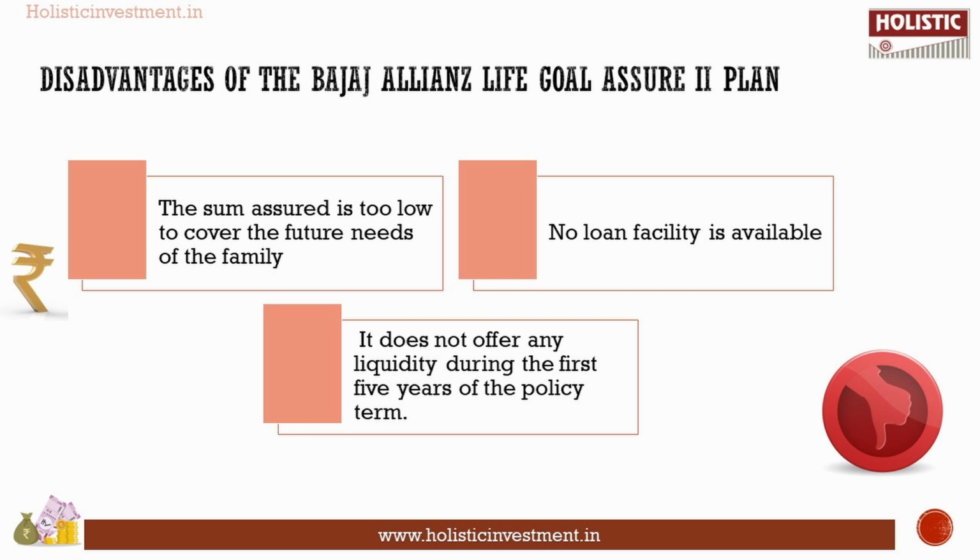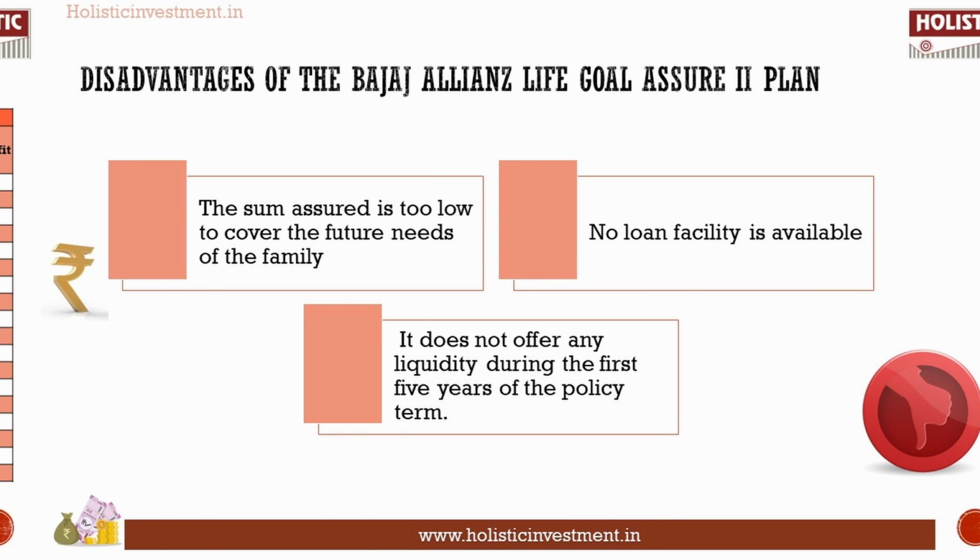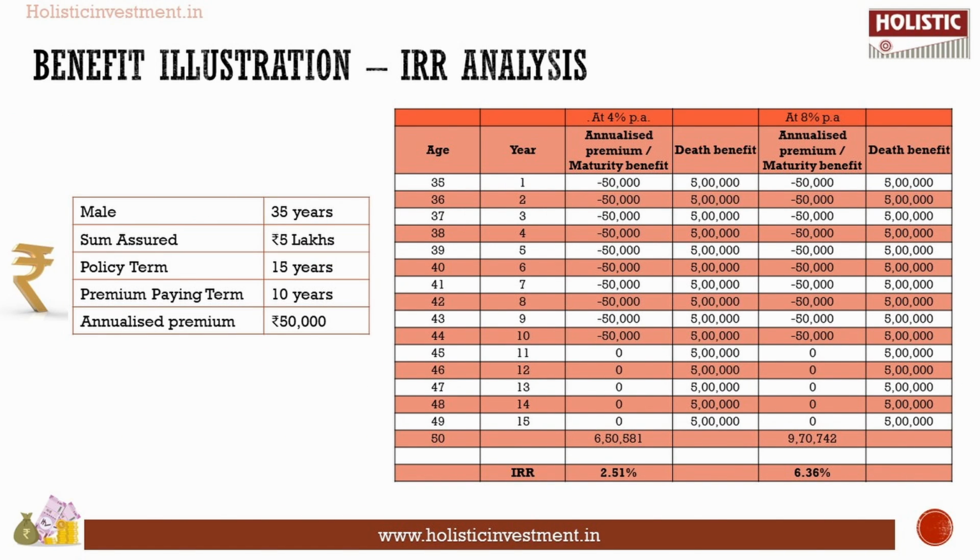So let us take the analysis a notch further. We are going to do the IRR analysis now, because the IRR analysis is the main part of deciding whether this policy is worth investing in or not. The internal rate of return, the return we get in our hands, will prove to us if this is a justifiable return for the time and effort that we have invested in this plan.